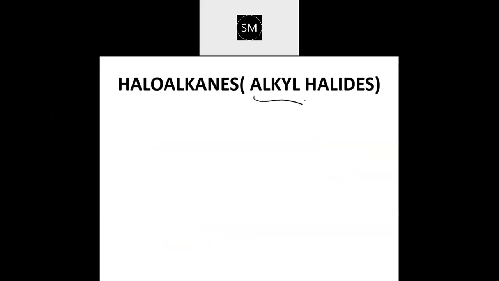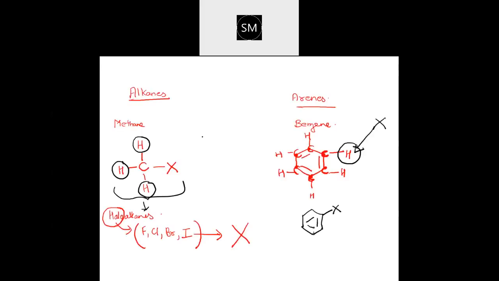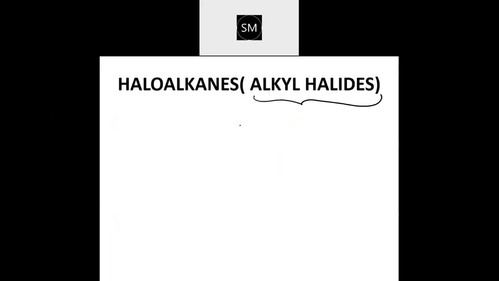This is a common name. Common name is alkyl halide. Because if I have to condense and write this, see here CH3, CH3 and then X, correct? So CH3 is what group? Alkyl group it is? Methyl, no? CH3 is methyl. Generally, it is called alkyl. So it is called alkyl halide. So we write it in this fashion, R and then X, where R can be any of the alkyl groups. It can be a CH3 group, it can be a C2H5 group, or it can be a C3H7 group.